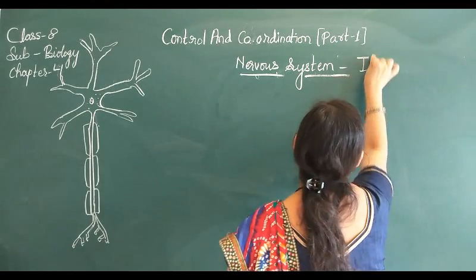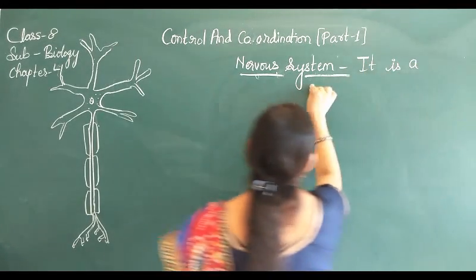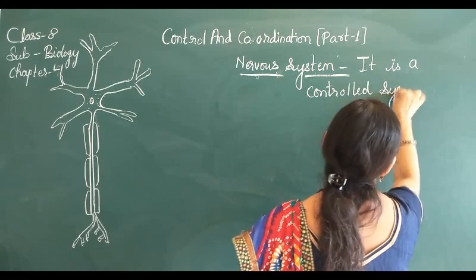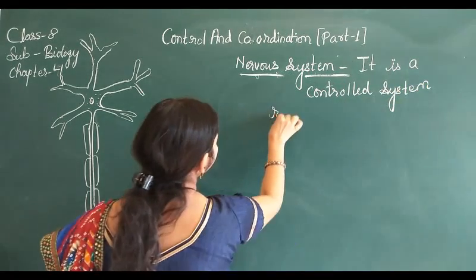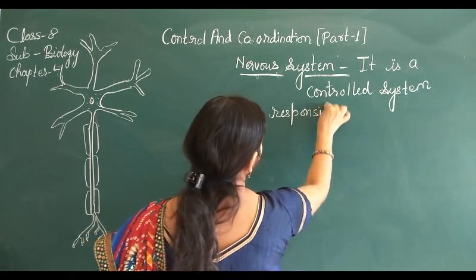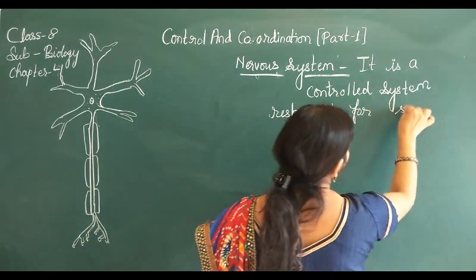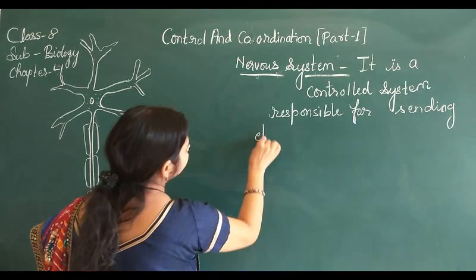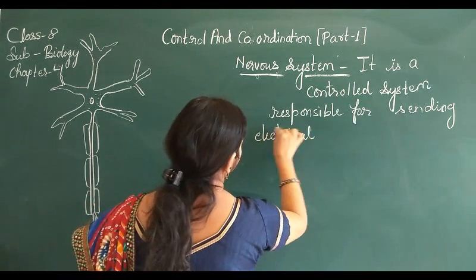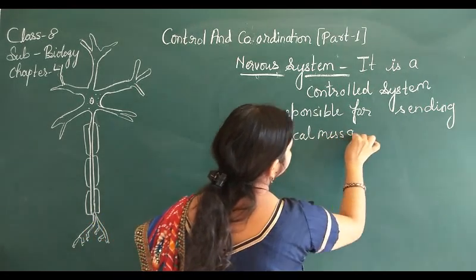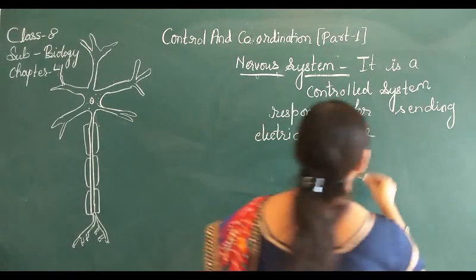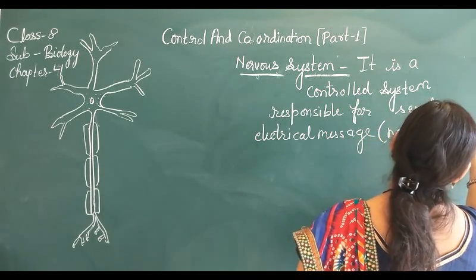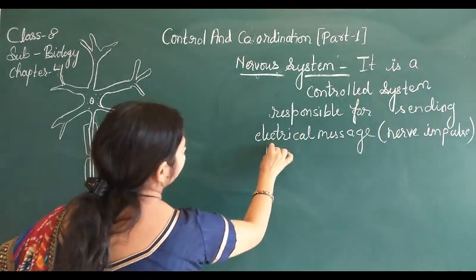It is a control system responsible for sending electrical messages, and these electrical messages are known as nerve impulses, throughout the body.